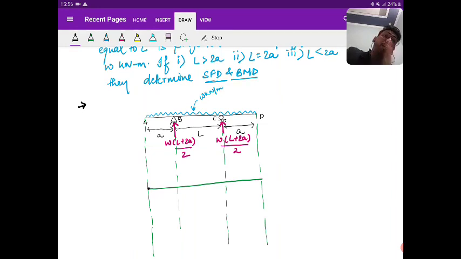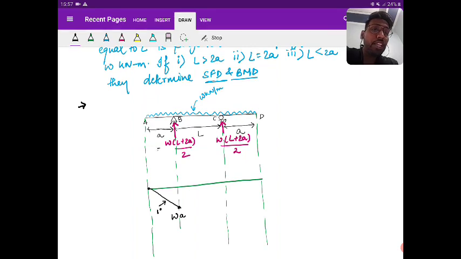So what is the total downward load due to UDL till point B? Yes, it is W into A. So you reach minus W into A, and the connection will be linear. Now you can see the upward force of W into L plus 2A by 2.